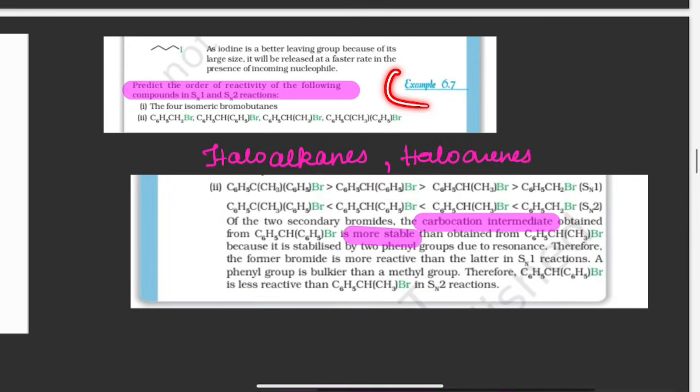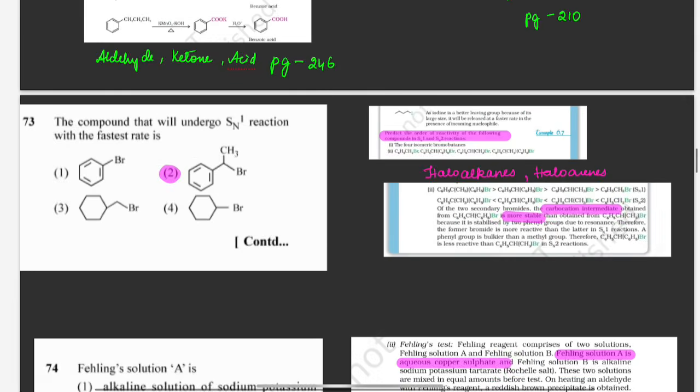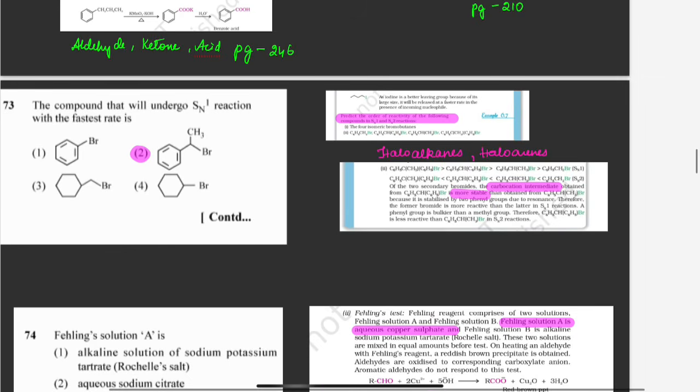Example 6.7, if you see, predict the order of reactivity of the following compounds in SN1 and SN2 reaction. Here it is given carbocation intermediate, if it is more stable then the rate of reaction will be faster. So find which carbocation is more stable. Here the carbocation will be formed here, which is stabilized by resonance. Therefore this will be the answer.